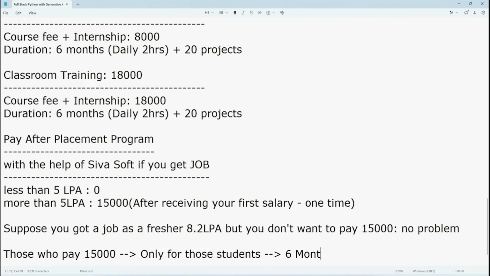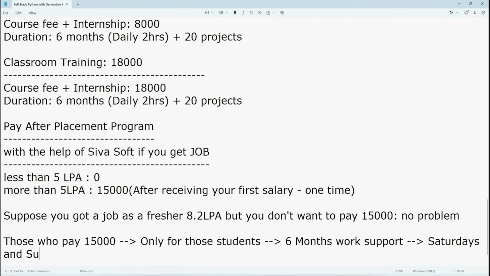What does this work support mean? Once you join the company, they are going to assign some work. If you are able to do that work, fine. If you are unable to do it, come to our institute, or otherwise you can take it through online also, through Google Meet, Zoom also. But this support is available only on Saturdays and Sundays.